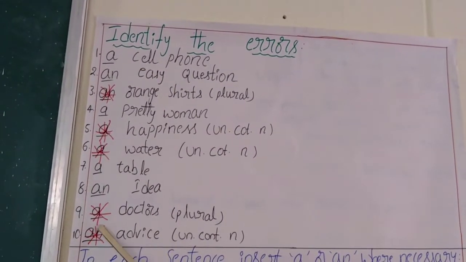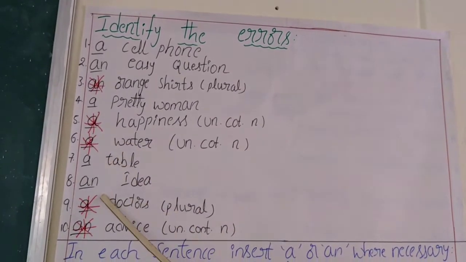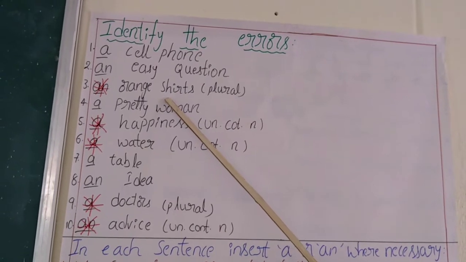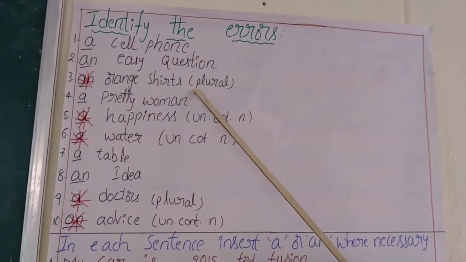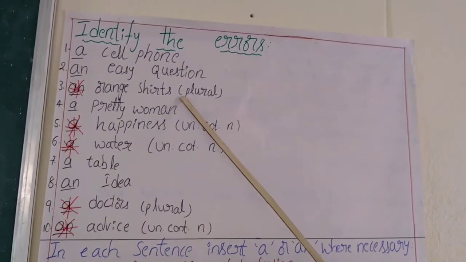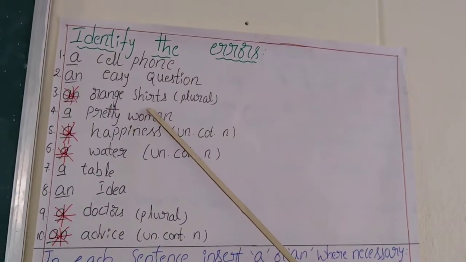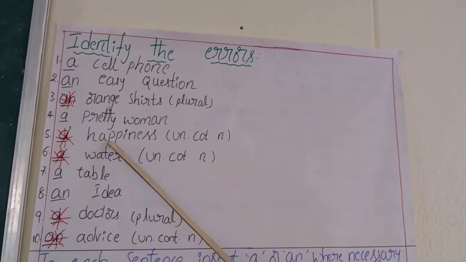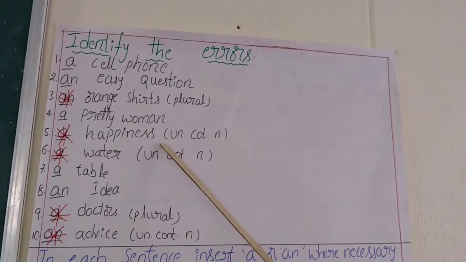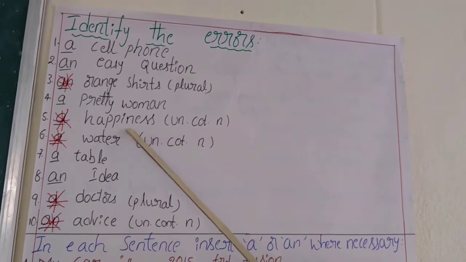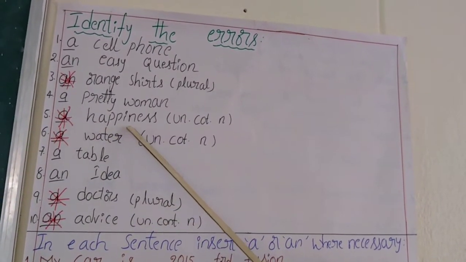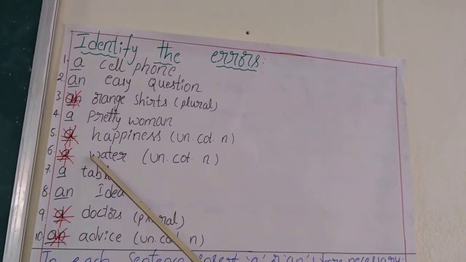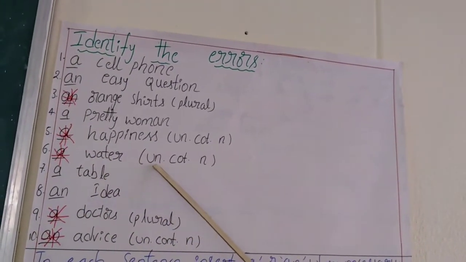Here are the answers. Number 3 is wrong because shirts is plural and you cannot use a or an before a plural noun. Then number 5 is wrong because happiness is an uncountable noun. So again a or an cannot be used before it. The same goes for number 6. Water is also an uncountable noun.